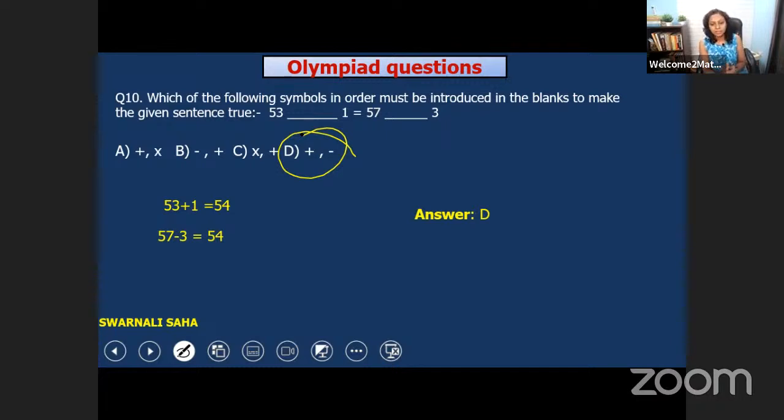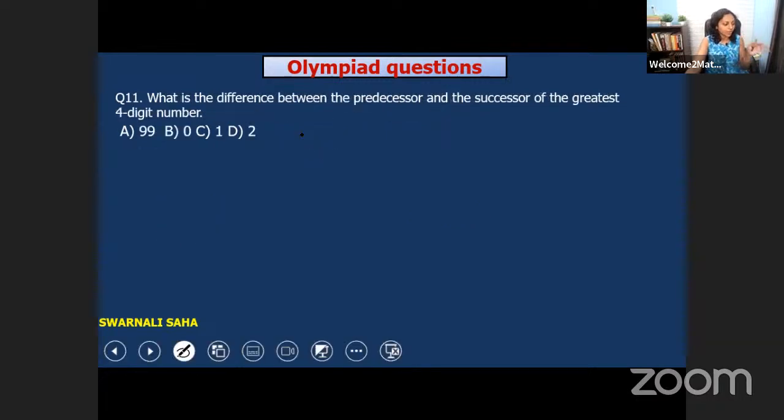Option D, plus minus, is the correct one. Very, very good. Answer is D, plus minus. Okay, so let's move on. You have all given the correct answer. It's D, plus minus. Let's solve one more question.